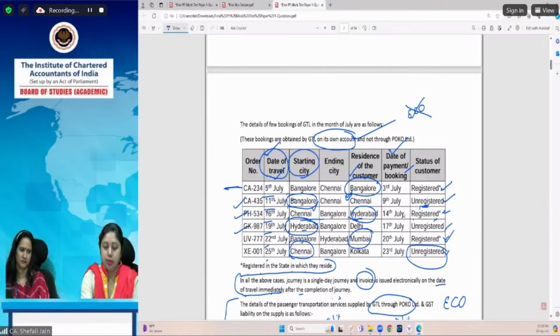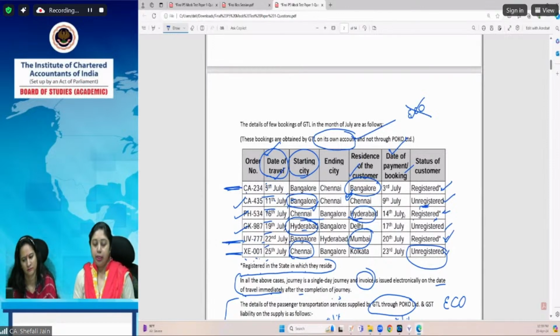These are the 3 transactions for which we have to determine the time of supply: CA 234, UV 777 and XE 001. So in case of first transaction, it's either 5th July or 3rd July, whichever is earlier. That makes it 3rd July. In fact, after doing this question, I will tell you one more information which is given in the notes, which makes it very apparent what would be time of supply.